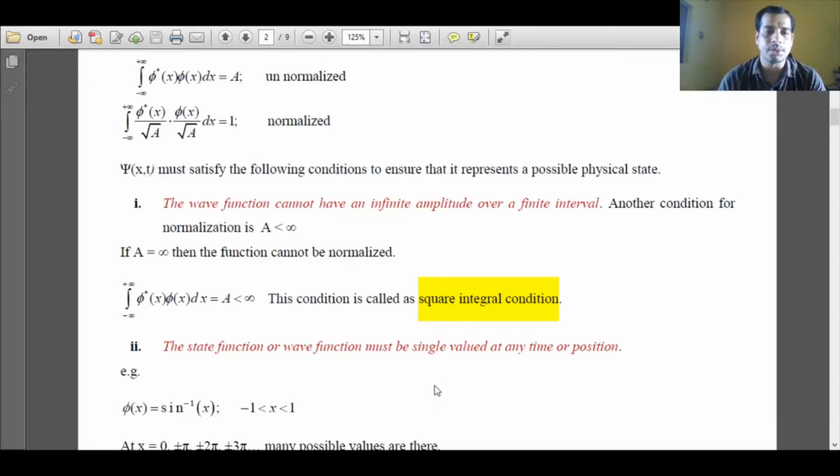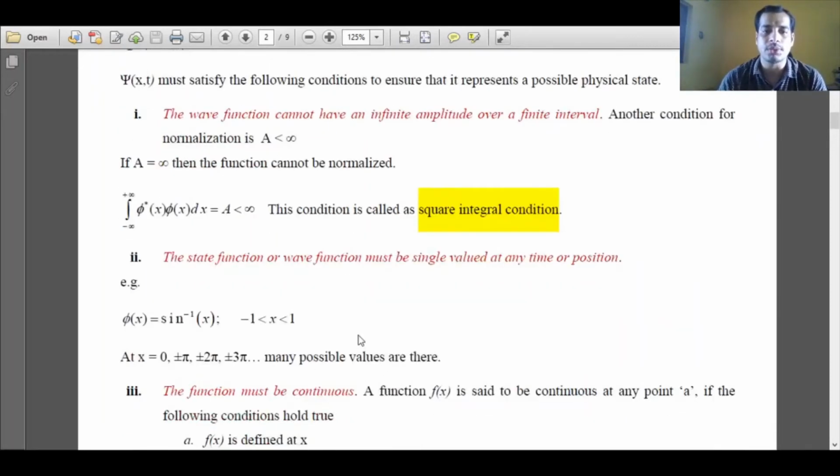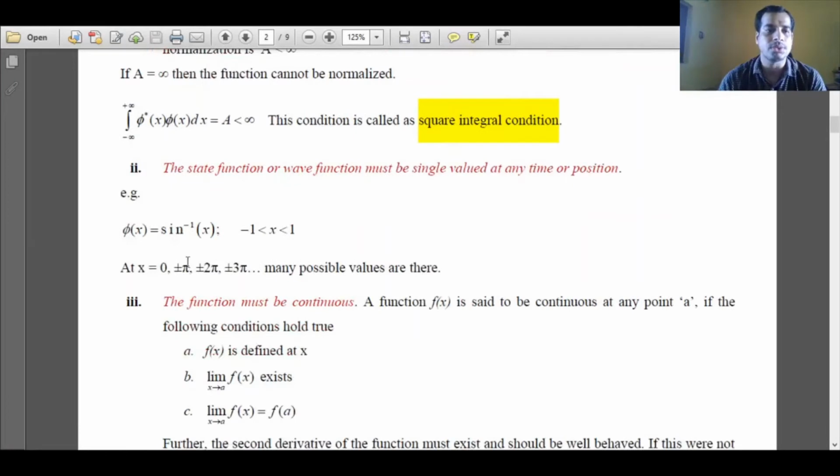The second important condition is that the state function or wave function must be single valued. Suppose we consider a function phi(x) equal to sine inverse x, in the range -1 to +1. So what will happen, we will get many values of this function, for x equal to 0, plus or minus pi, plus or minus 2 pi, plus or minus n pi, where n is an integer. So many possible values are possible for this function. Such kinds of functions are not acceptable in quantum mechanics.